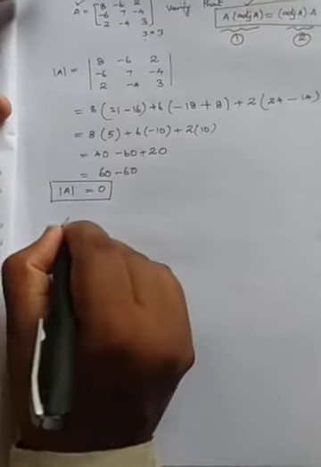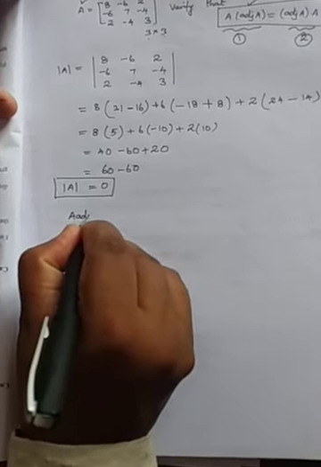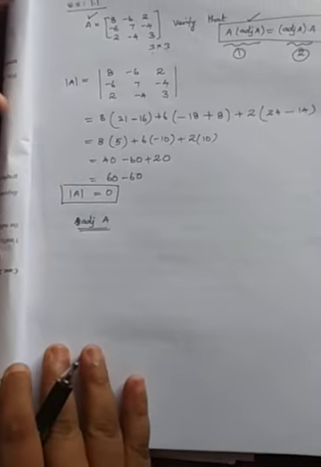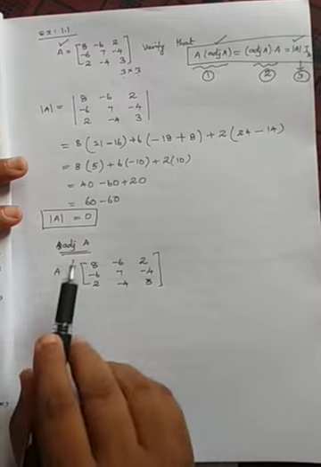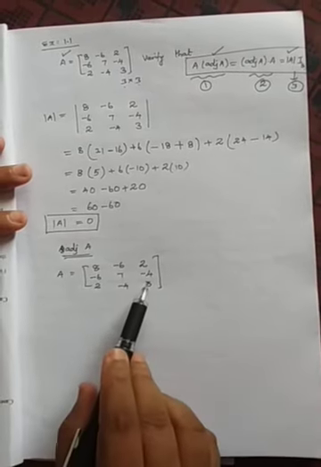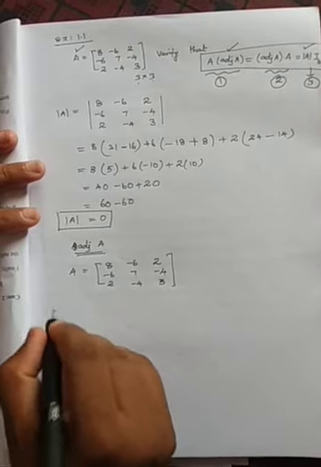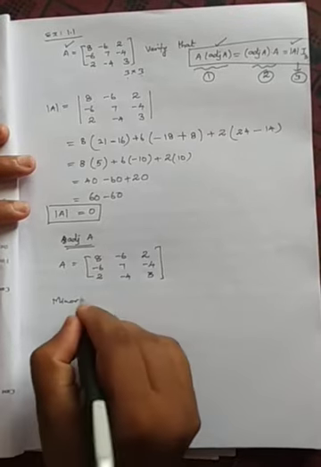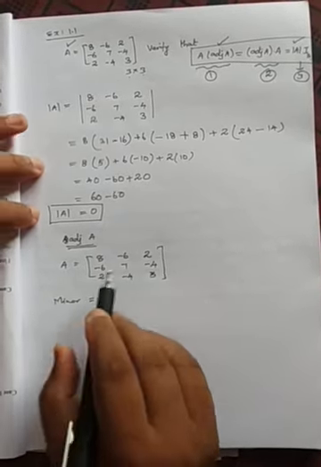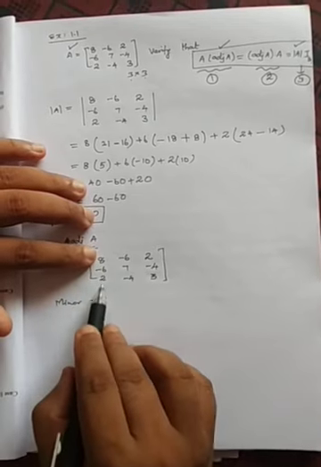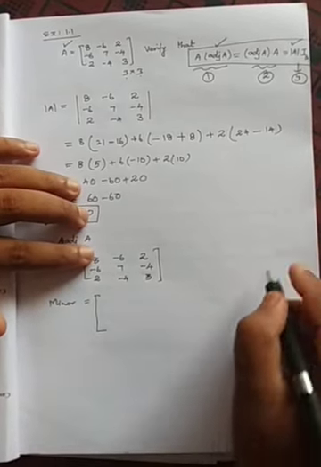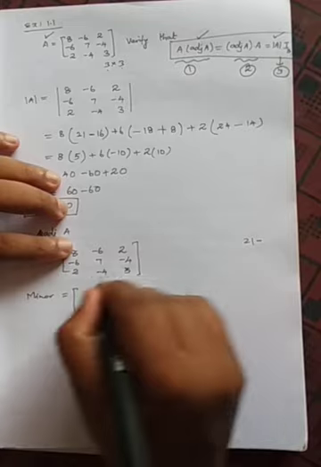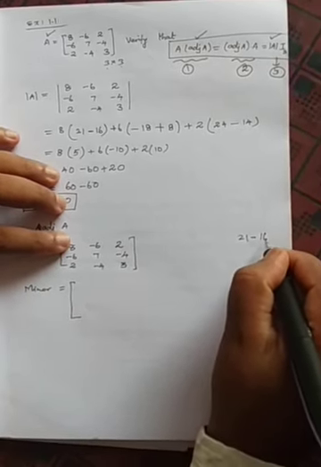First we need to find the adjoint of matrix A. How are we going to find it? I have written the A matrix here. To find the adjoint, first we need to find the minors. I am not going to find the minor for each and every element separately; I am writing the matrix straight away. For 8, I eliminate this row and this column: 7 threes are 21, minus 4 fours are 16, so 21 minus 16 is 5.